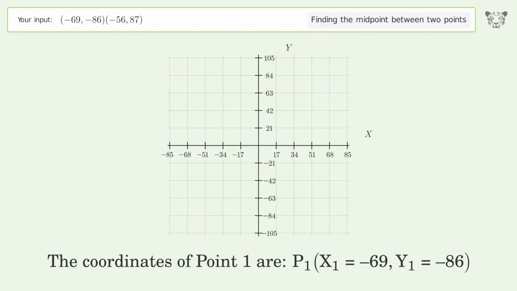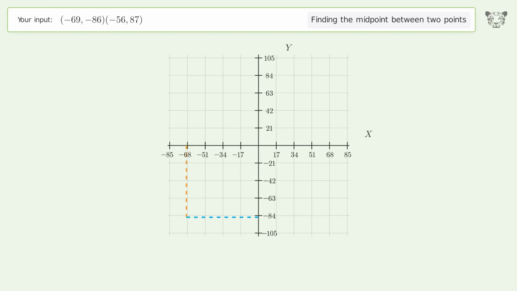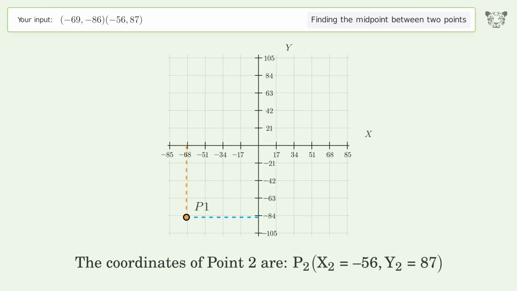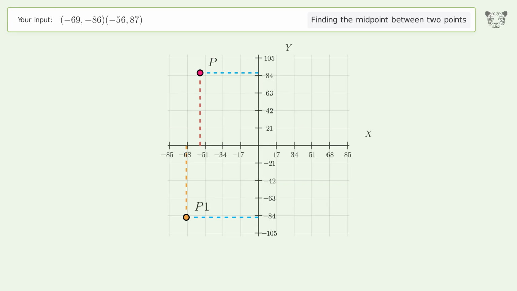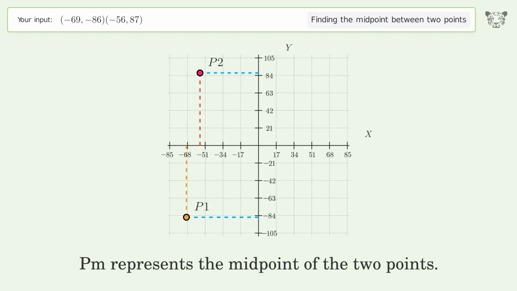The coordinates of point 1 are, x1 equals negative 69, y1 equals negative 86. The coordinates of point 2 are, x2 equals negative 56, y2 equals 87. PM represents the midpoint of the 2 points.